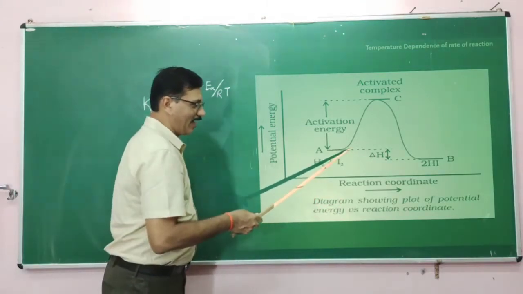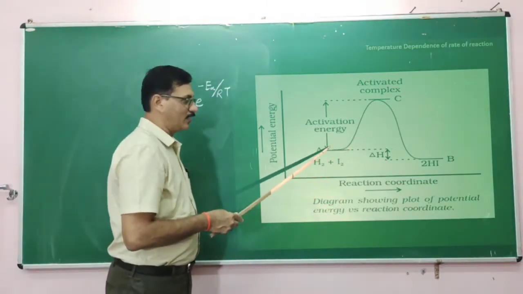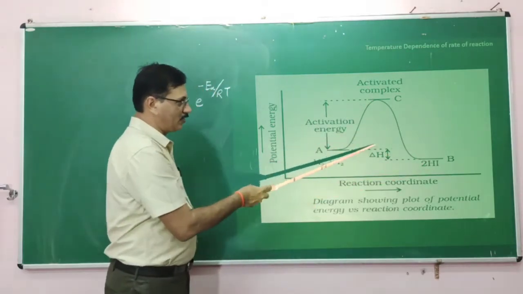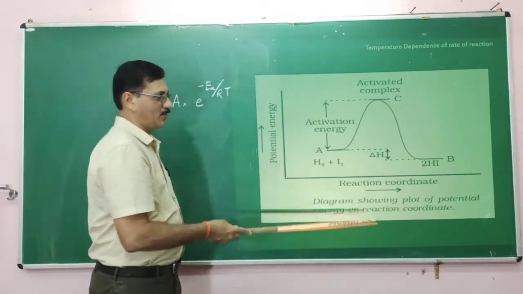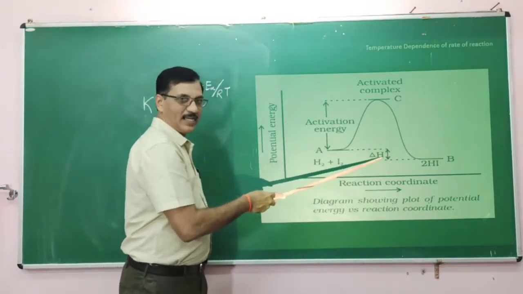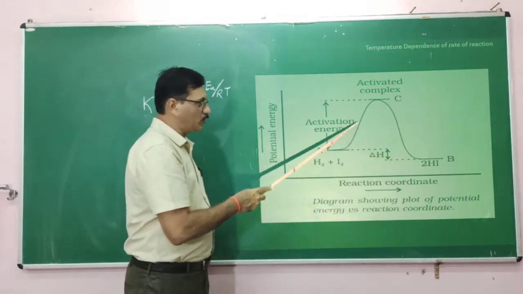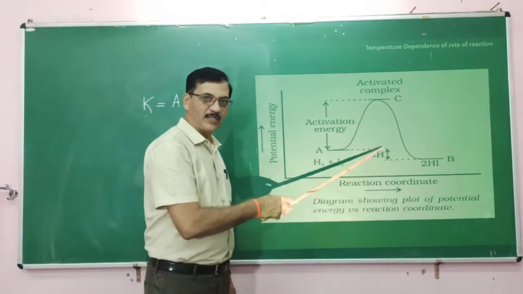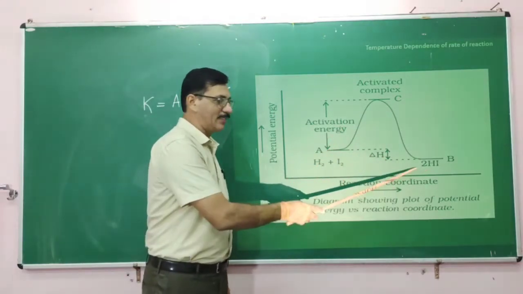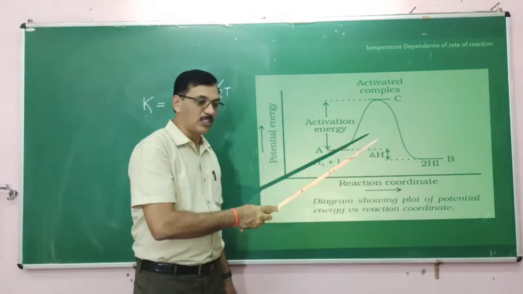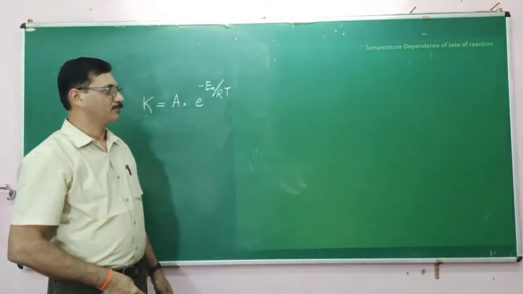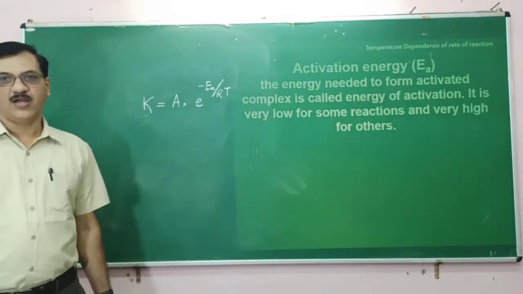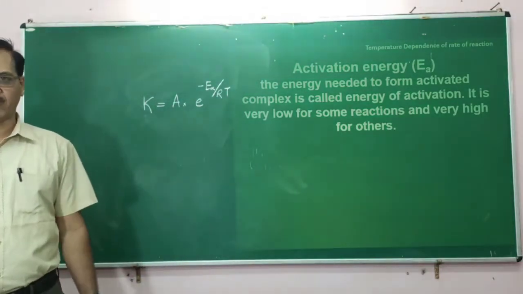This is the energy of H2 and I2 put together, and this is the energy of HI. The difference up to the top is called activation energy, and this difference is delta H. Delta H has nothing to do with activation energy. Delta H is a thermodynamic factor, depending upon the energy of the reactant and the product. It doesn't depend upon the path, right? So activation energy is the energy needed to form the activated complex.